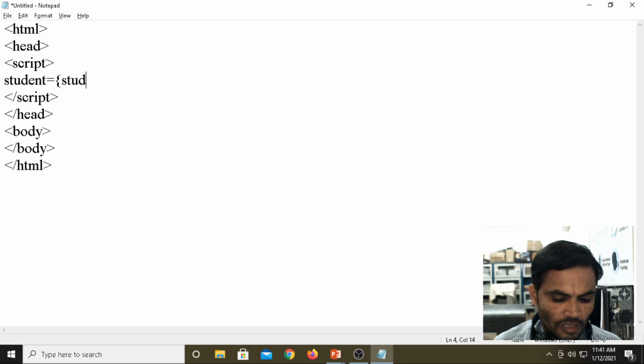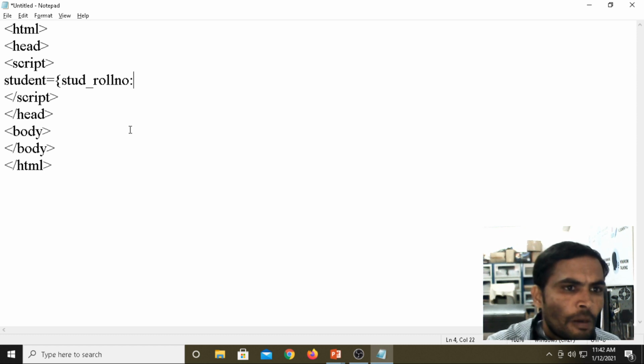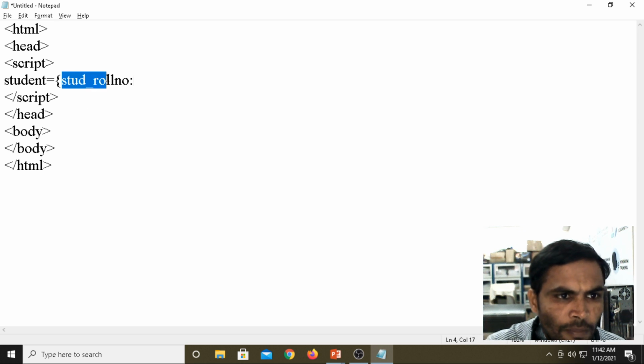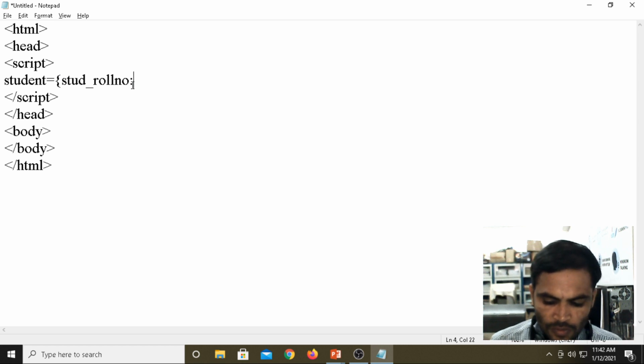student hall ticket number, or student roll number. I'm typing student roll number. This student roll number is a property. For this property I'm assigning a value, maybe 2, 3, 4. Maybe I'm assigning the value 12.